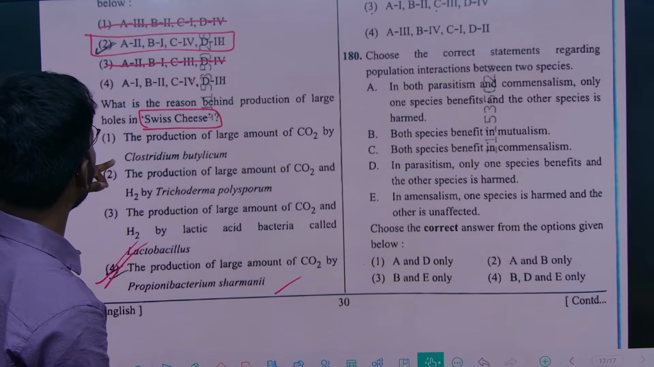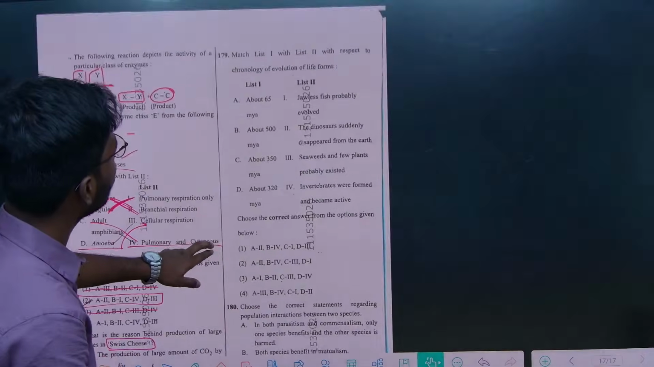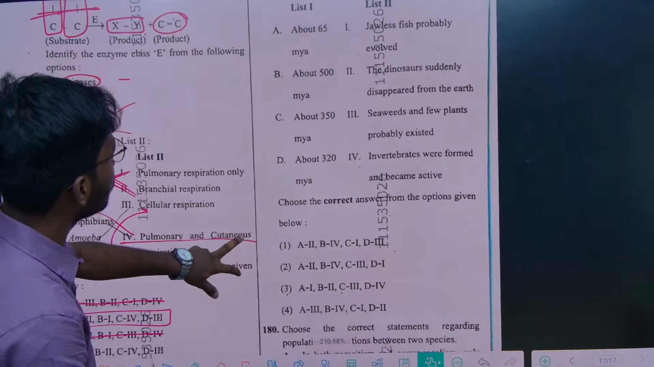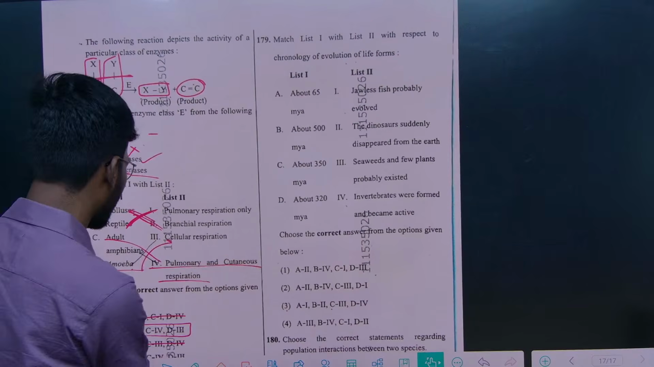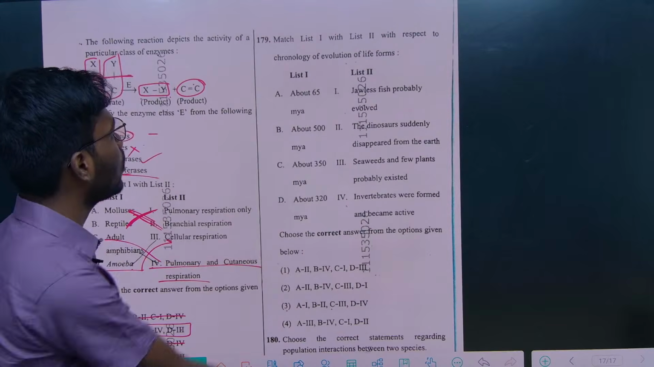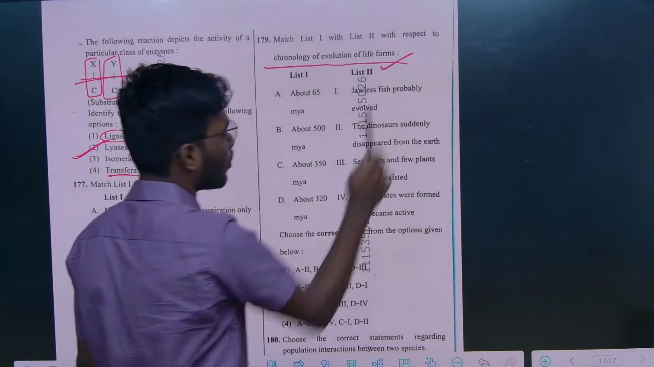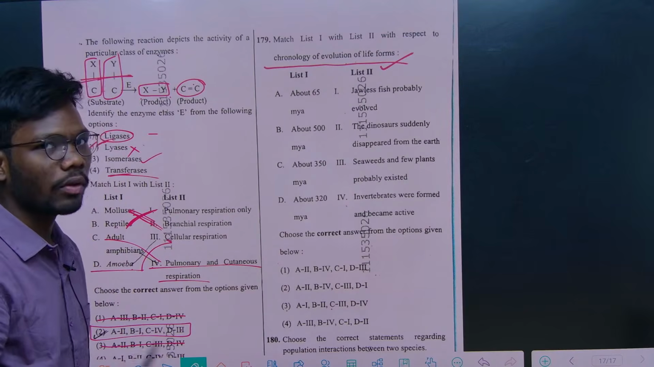Madam already discussed this 170th question, and we'll move on to the 179th question. So match list 1 with list 2 with respect to the chronology of evolution of life forms, right? So for this question, how do we have to answer?